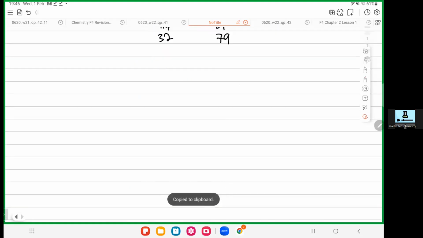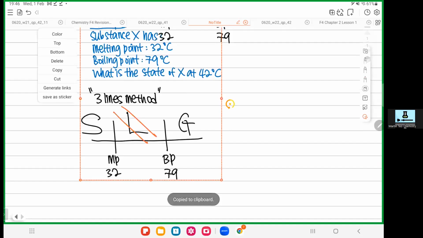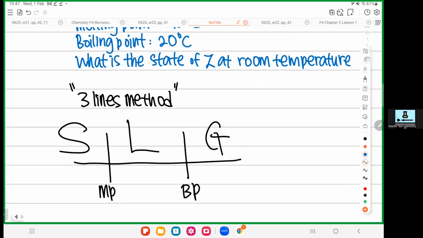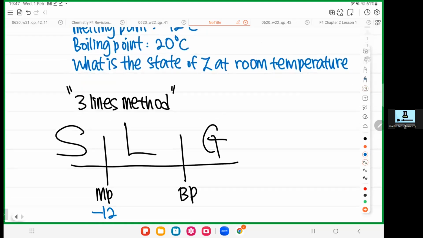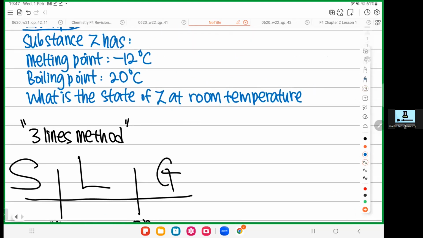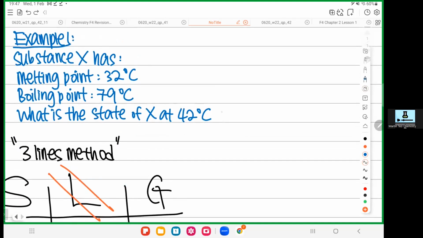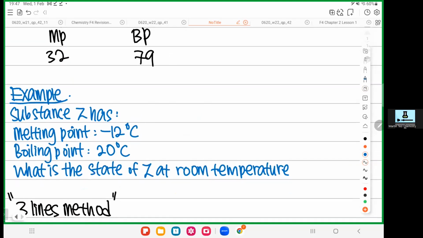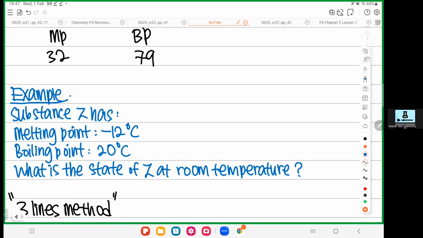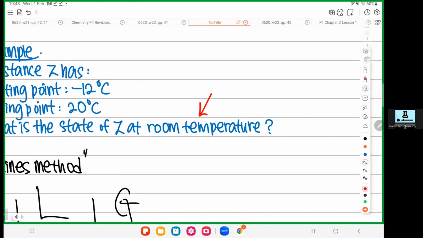Last question for today. Example number 2. Okay. So what is your melting point now? Negative 12. Boiling point? 20. Yeah, it's all given. So now, what's the problem? Just now they told us they want 42 degrees Celsius, but now they didn't. They only tell us room temperature. So guys, can you make a wild guess? What is the room temperature? In chemistry, or in science, room temperature always refers to 25 degrees Celsius, standard.